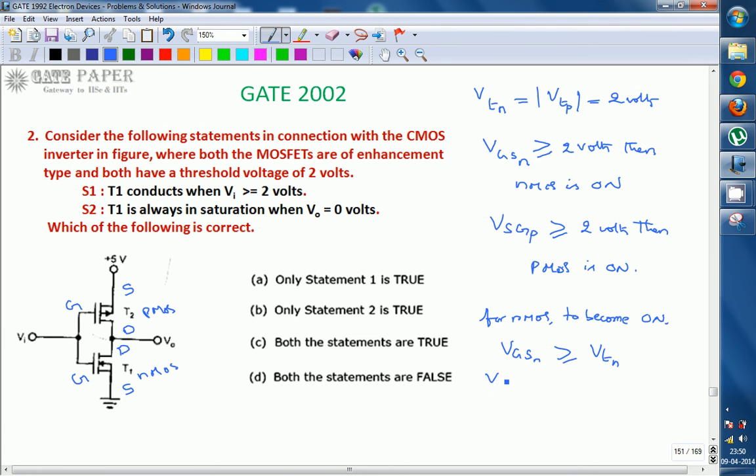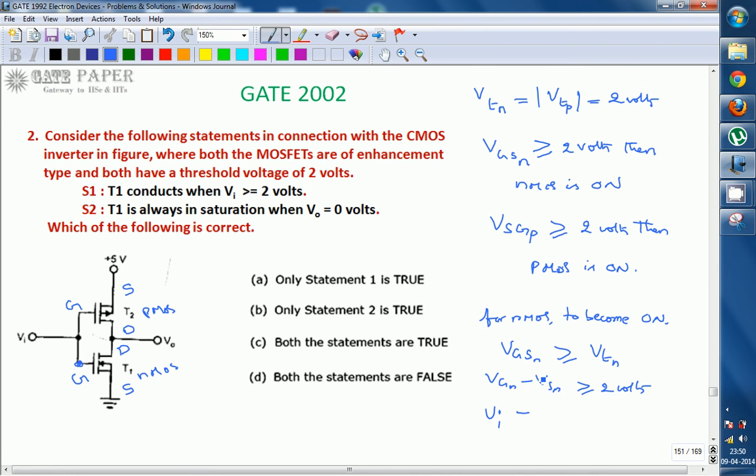That is, VGN minus VSN should be greater than or equal to 2 volts. VGN is the gate terminal of the NMOS transistor, which is the V input. So we can write Vi